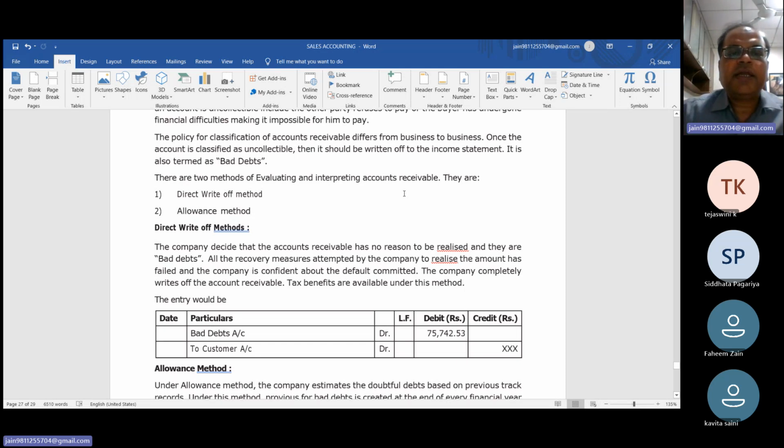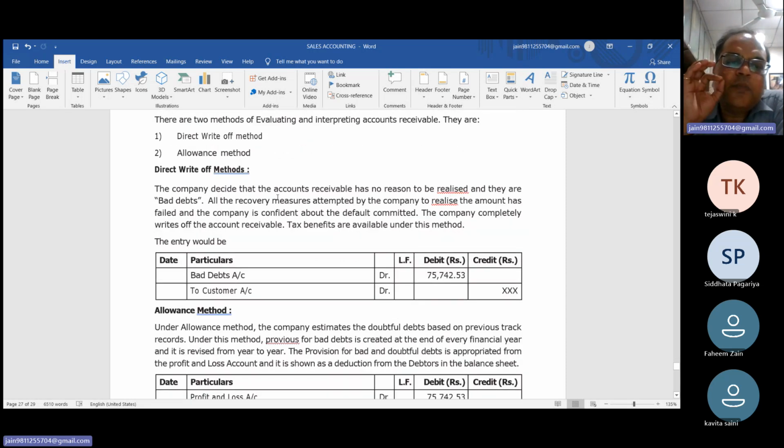How many types of methods? There are two types of methods to evaluate and interpret the accounts receivable. Number one is the direct write-off method, and number two is the allowance method. What is the direct write-off method? The direct write-off method means the total amount is treated as bad debts.